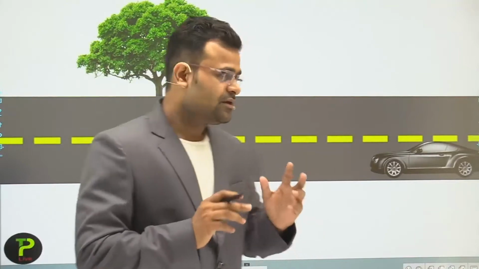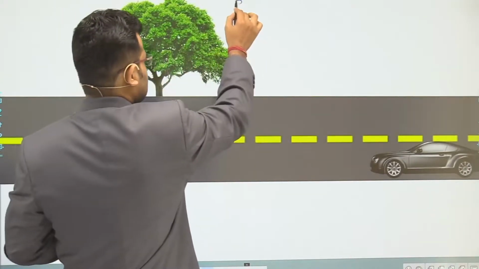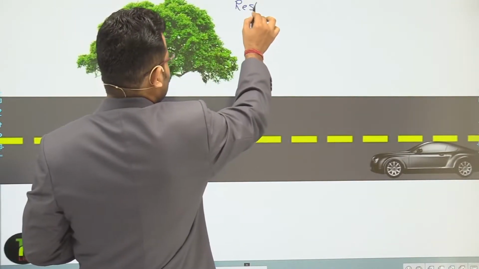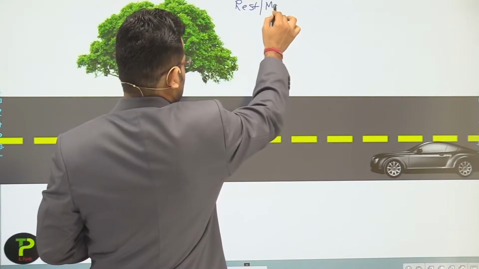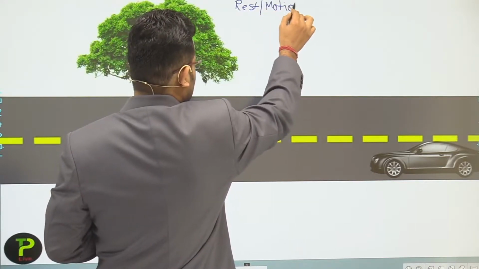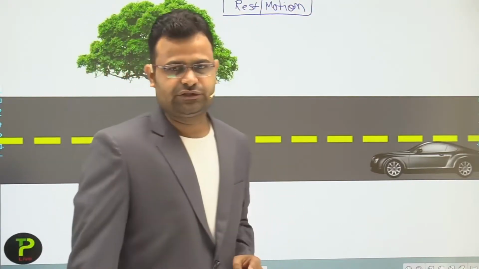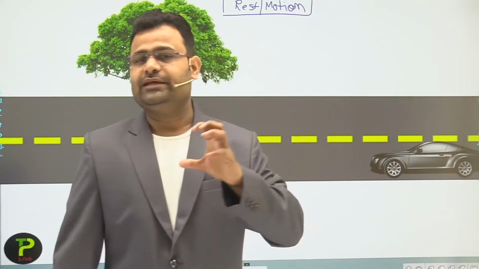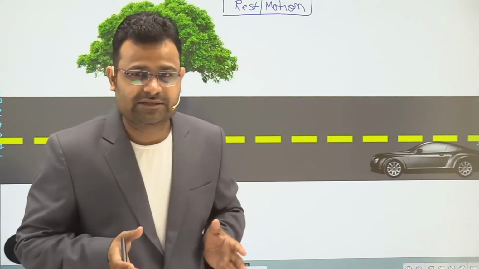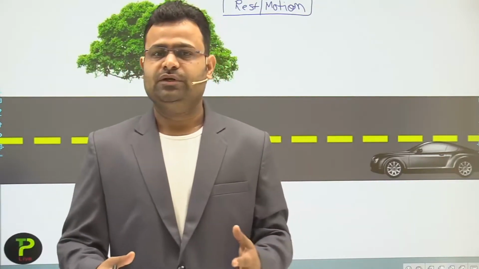Dear students, in the previous slide we discussed two terms. First is rest and second is motion. So dear students, our first question is how we can say an object is at rest and an object is in motion.